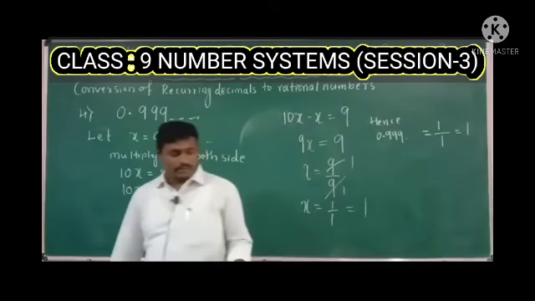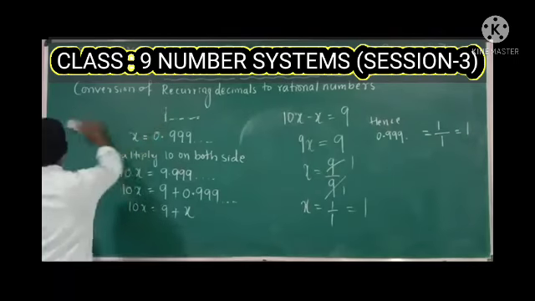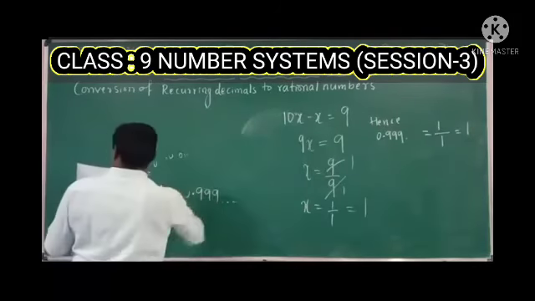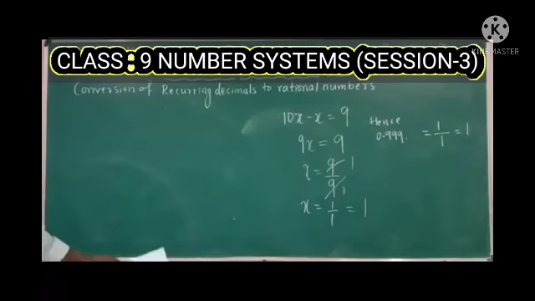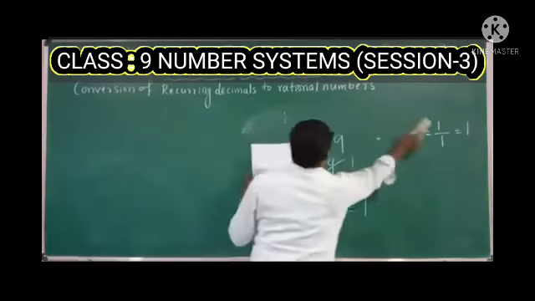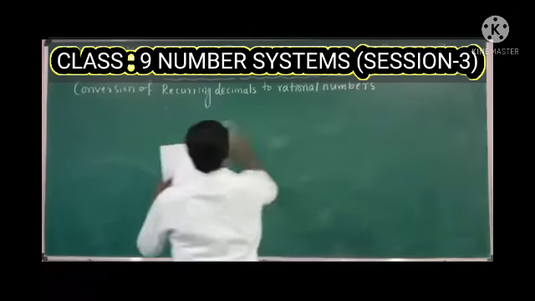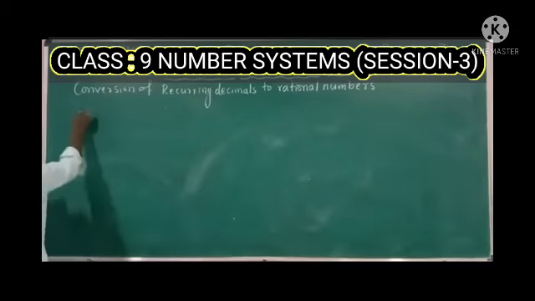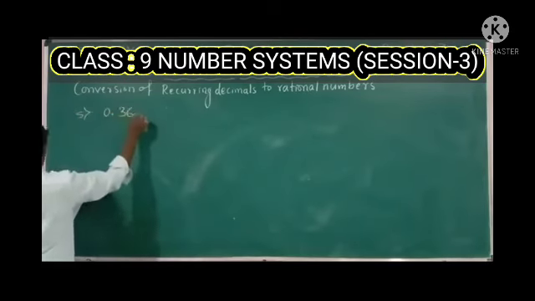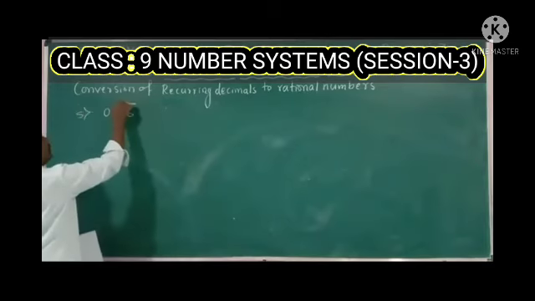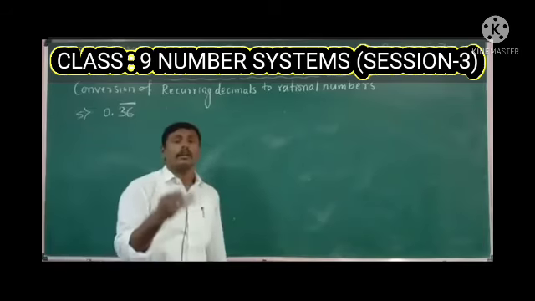Okay, next, fifth question. The fifth one, the given decimal number is 0.36, where the 36, 36, 36 series will be continuous.